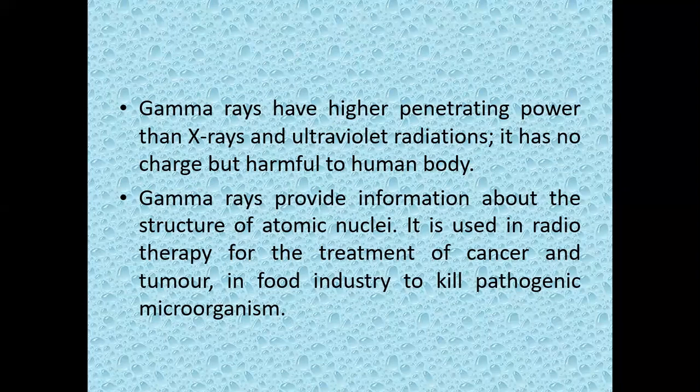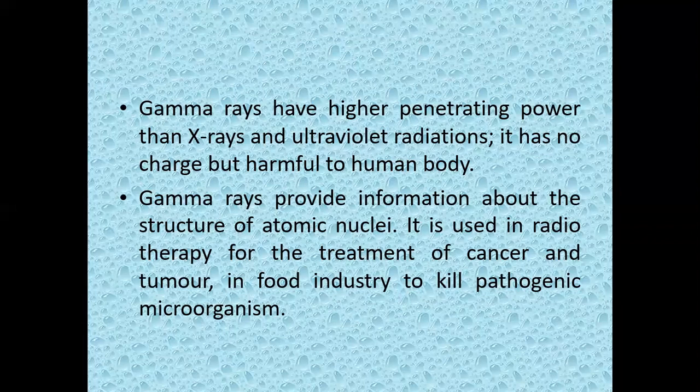Now, what is the use of gamma rays? They can provide information about the structure of atomic nuclei, and they are used in radiotherapy for the treatment of cancer and tumors. They are also used on food to kill pathogenic microorganisms: when we pass gamma rays into the food, the microorganisms can be easily killed.